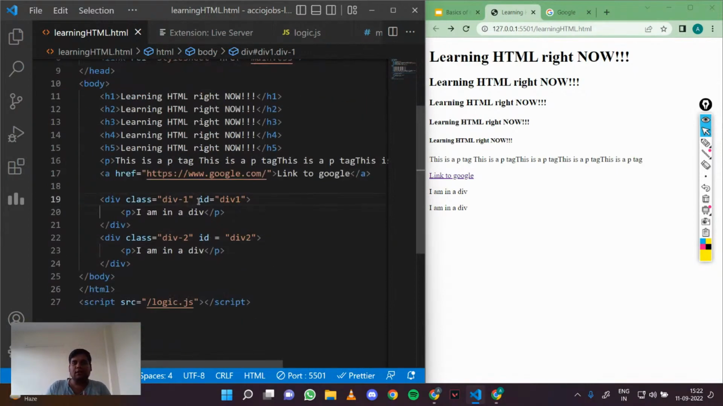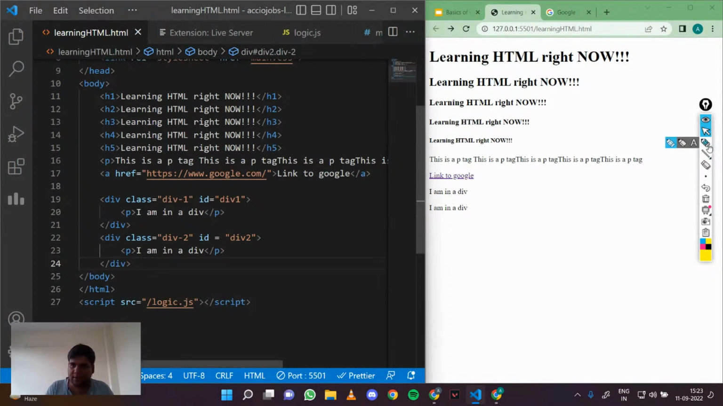A general use case is that when we look at CSS, we will see that class is generally used for applying different styling, and ID is used when we want to grab a unique element in our JavaScript DOM. So that's how classes and IDs work. You can see that these divs are coming one after another. That is because a div is a block element, which means that it will come one after another.